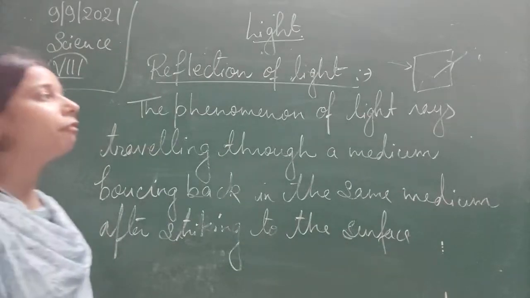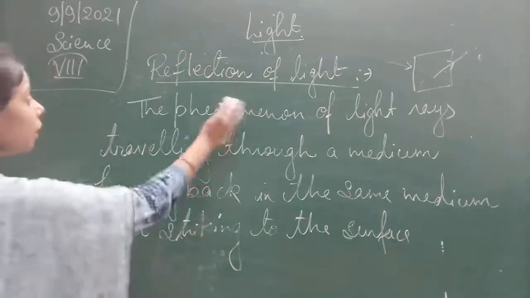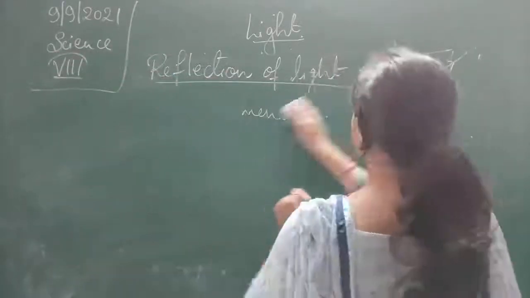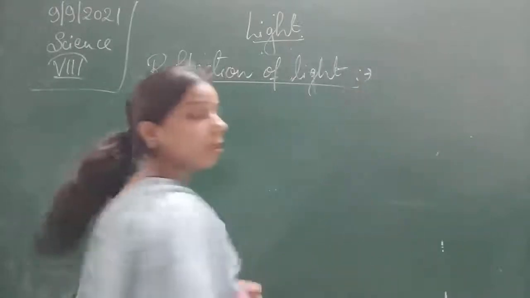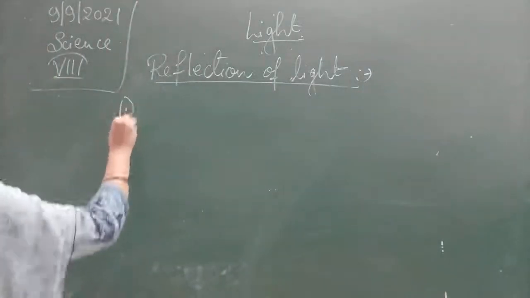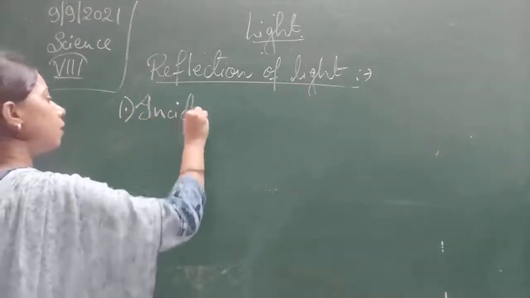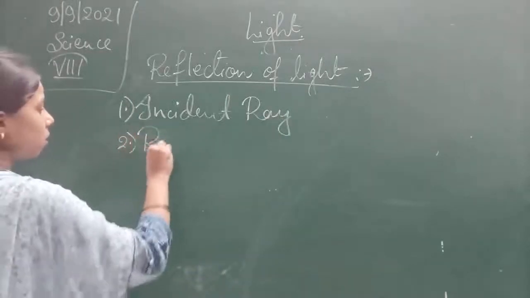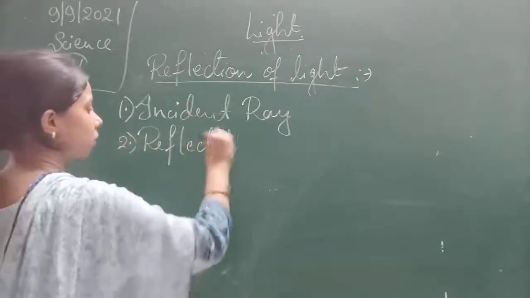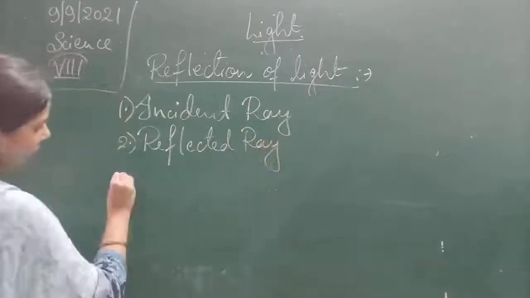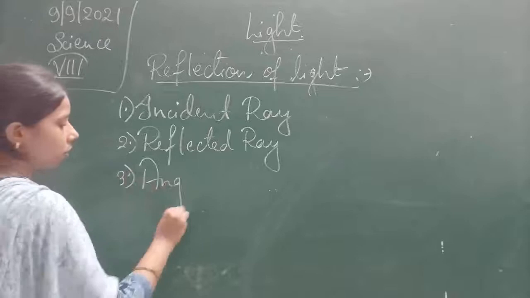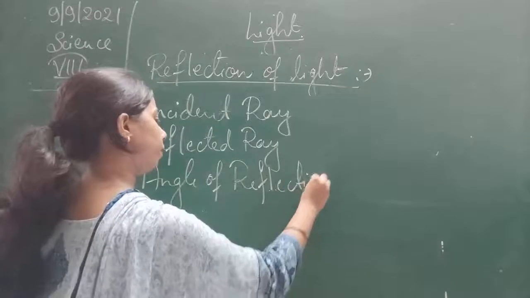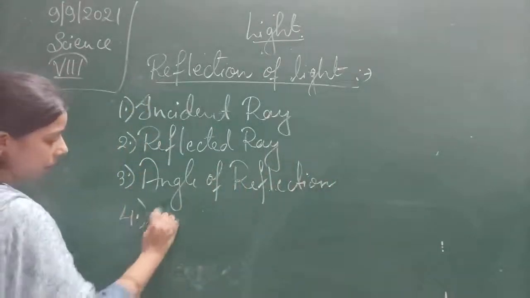There are a lot of different terms related to the reflection of light, and these terms are the incident ray, then the reflected ray, then the angle of reflection, then the angle of incidence.